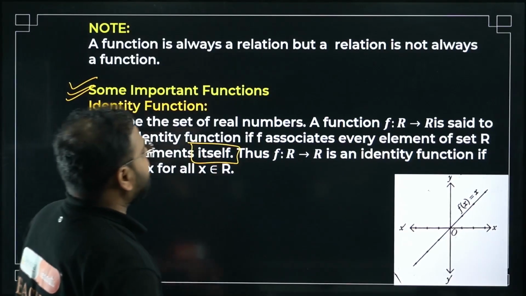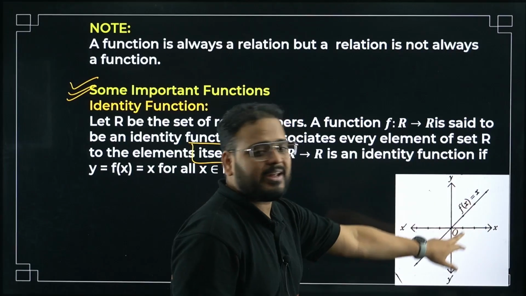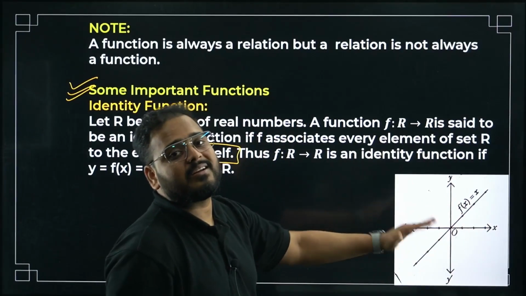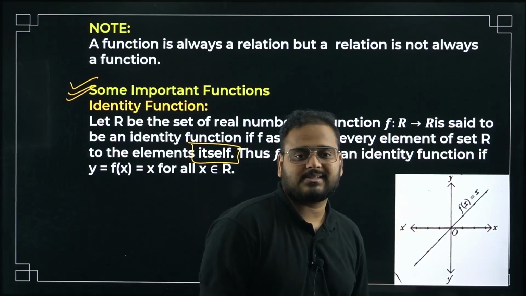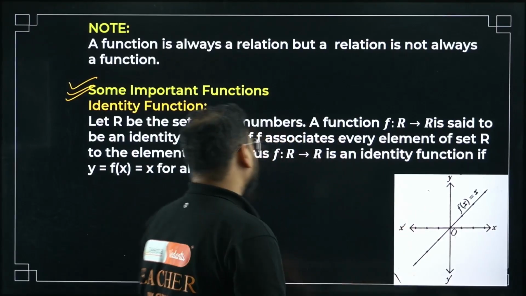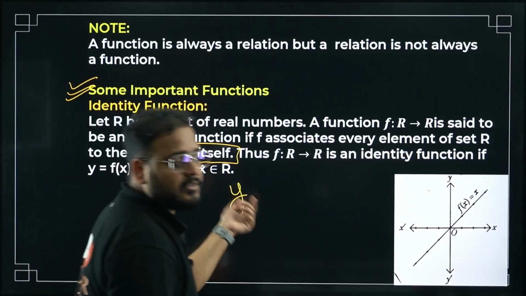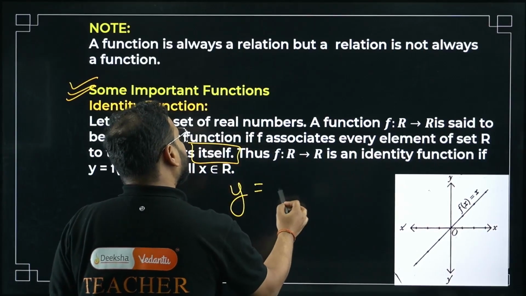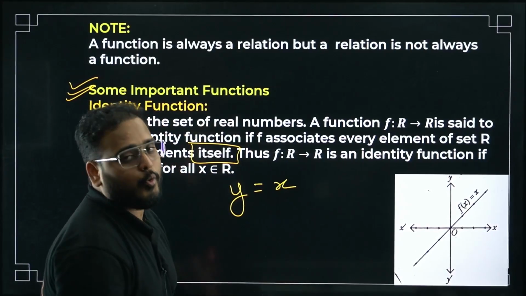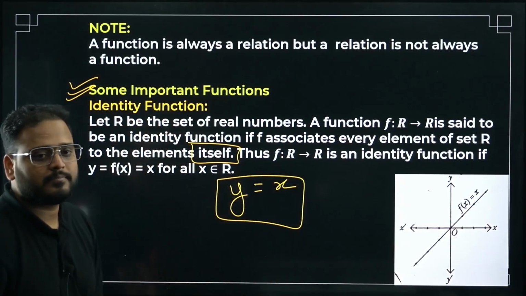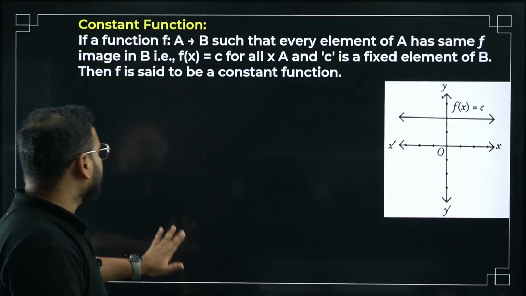It will be a line passing through the origin with equal inclination on both x and y axes. It means if y is an element from the codomain, it will be equal to the element from the domain, so y equals x. All of you agree? Simple, right? Can I move on? Yes, sir.